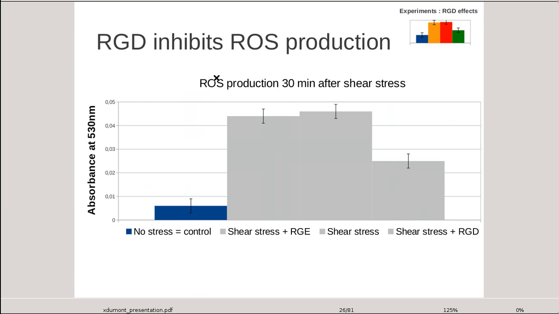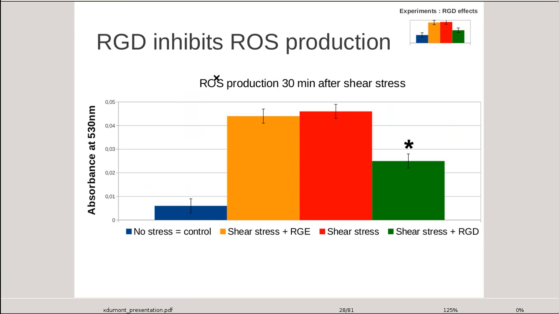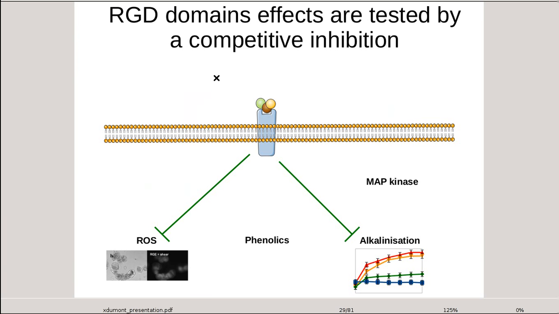After that, the authors experimented on the effects of RGD on other reactive oxygen species. They measured absorbance to obtain ROS concentration after the end of the stress. Without stress, we observe a baseline level of reactive oxygen species. With stress, with or without RGE, we have an important increase in ROS production, and with addition of RGD, we observe an intermediate response. Therefore, the inhibition observed of hydrogen peroxide can be generalized to other ROS.